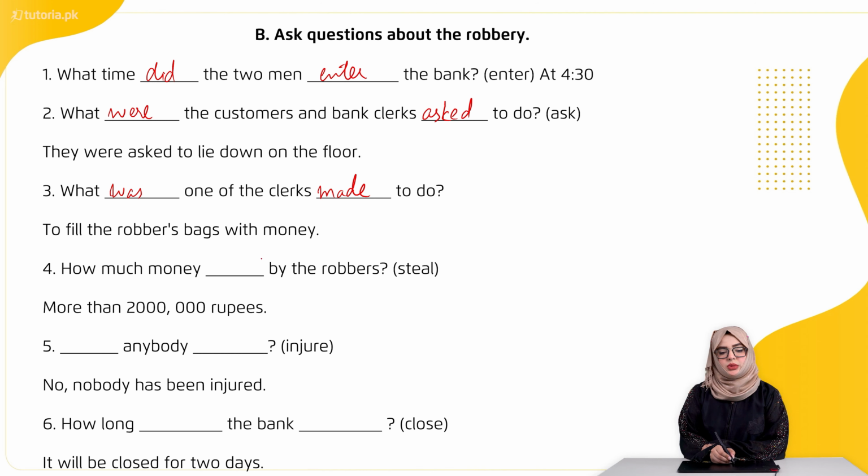Fourth is how much money dash by the robbers, and we have the word steal in brackets. The answer to this question is more than 200,000 rupees. How much money was stolen by the robbers? Fifth is dash anybody dash, and we have the word injure in brackets. The answer to this question is no, nobody has been injured.